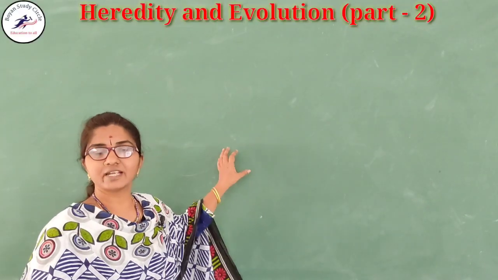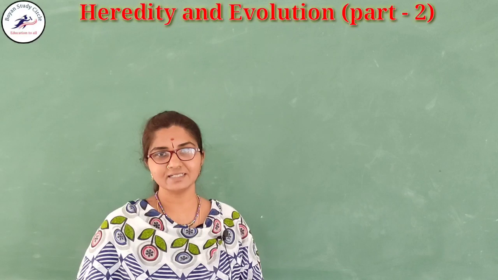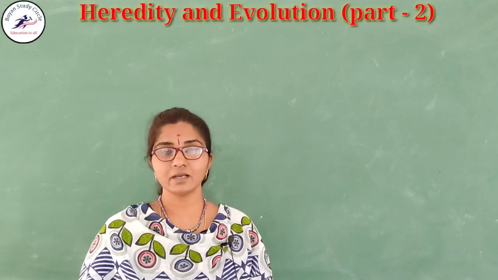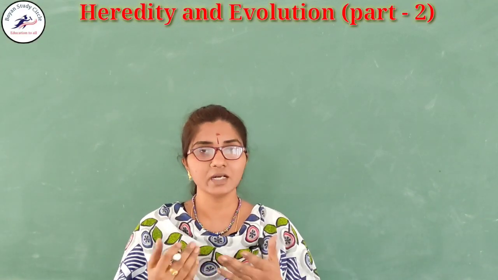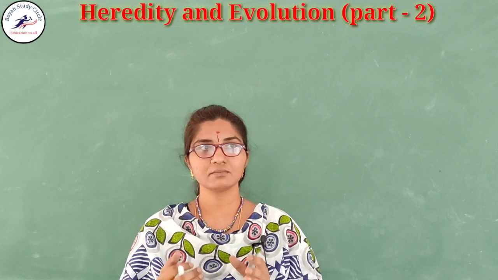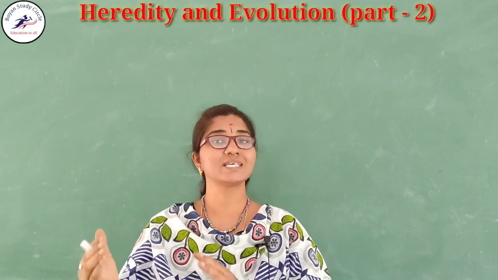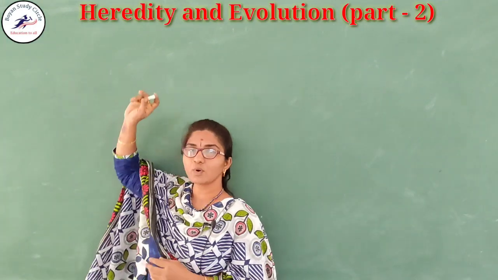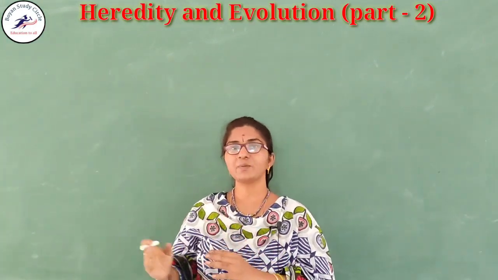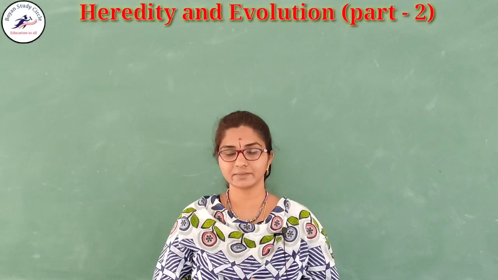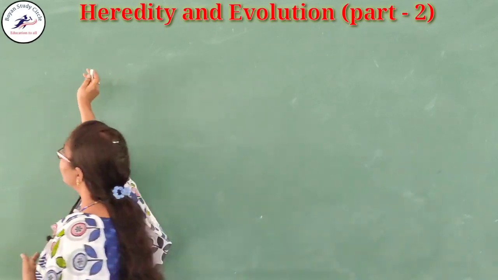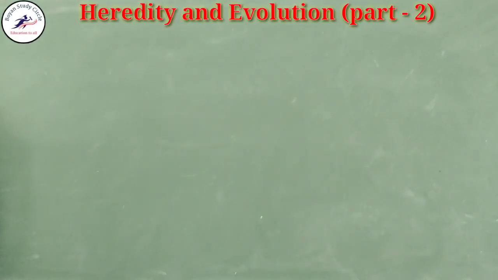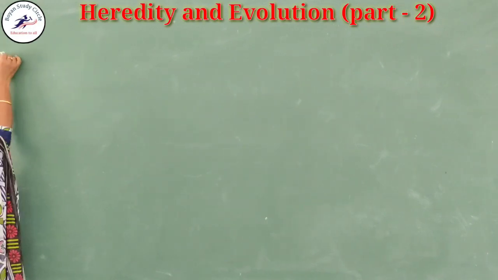Previously we started the heredity and evolution lesson. In this lesson we learned some basic things about heredity. Today we are going to know about the detailed picture of heredity. In the previous class we learned about the chromosomes.